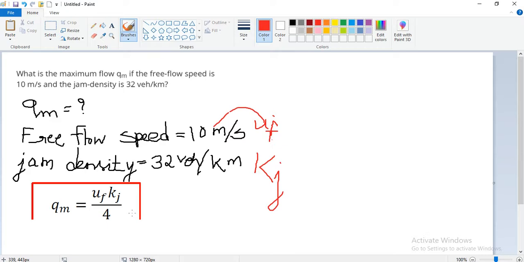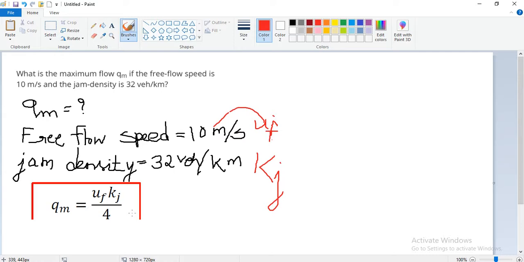So now we can solve these questions very easily. Qm is equal to Uf into Kj upon 4.